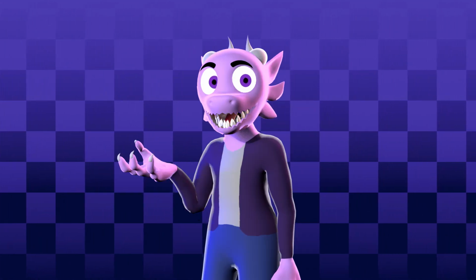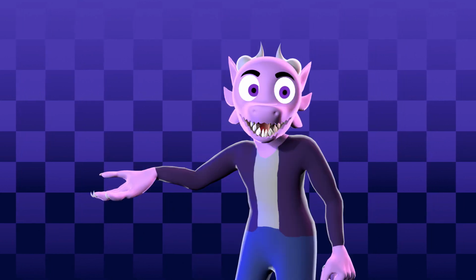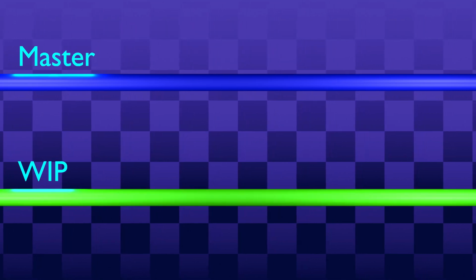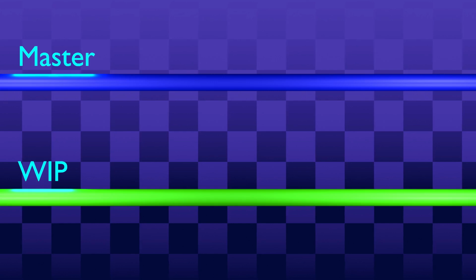However, once you do, I recommend making at least one extra branch. You have your master branch, which is the branch that everything eventually gets pushed to, and you have a secondary branch for temporary changes that you might need to go back on before fully merging into the master.